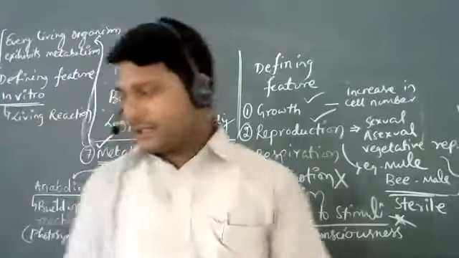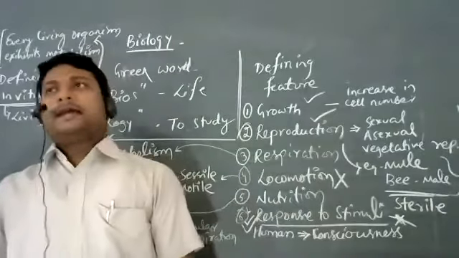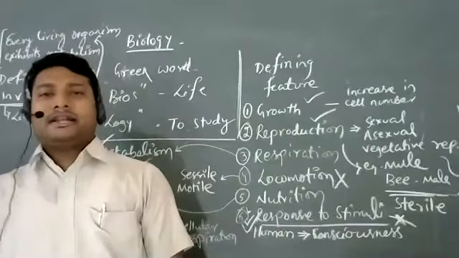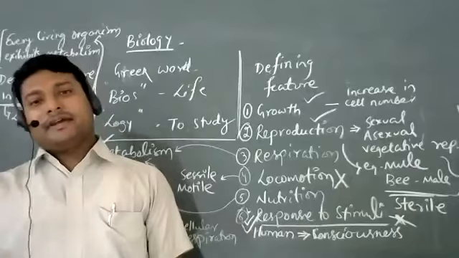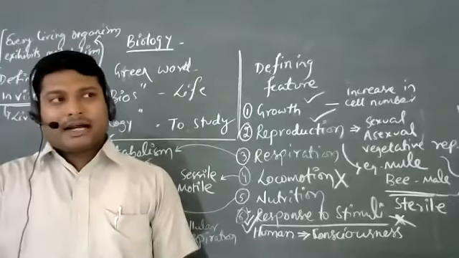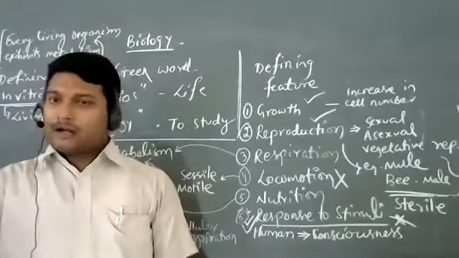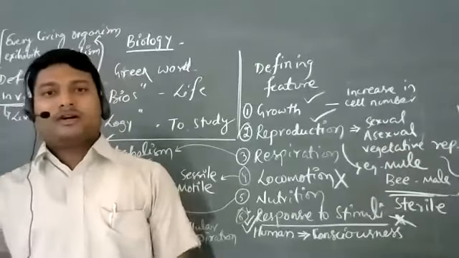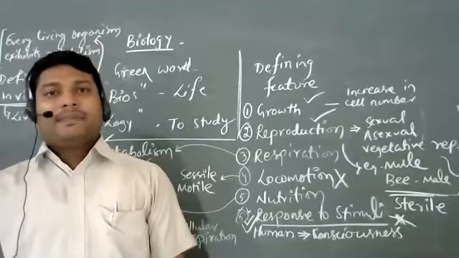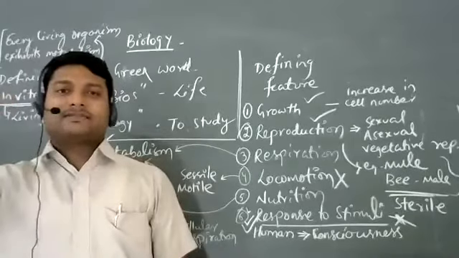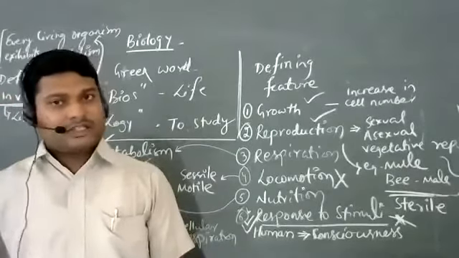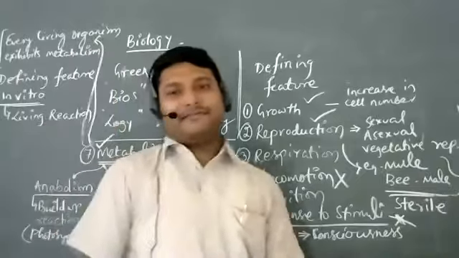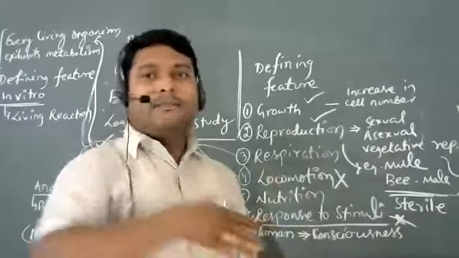In case of brain hemorrhage, it's a unique condition because we cannot call them non-living. They are living, but they are simply unaware of what's going on on the outer side. Because the brain is not working, they will not be able to respond to stimuli. But they are very well alive because the other features are working. Metabolism is going on.